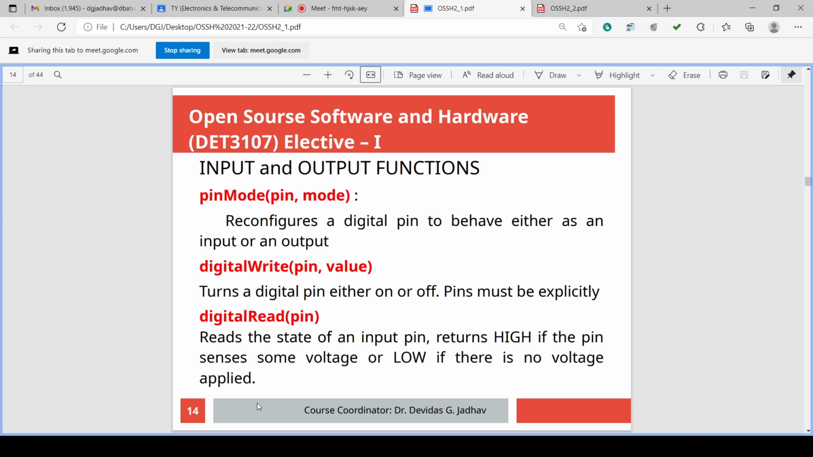In digitalWrite and digitalRead, we have to give the pin number, on which pin we have to write or which pin we have to read. And in digitalWrite, what we have to write must also be given as a value, HIGH or LOW. Whether we have to write the digital information as HIGH or LOW. So digitalWrite requires the pin and the value, HIGH or LOW. And digitalRead reads whatever is physically available on the pin, so only the pin is to be given.